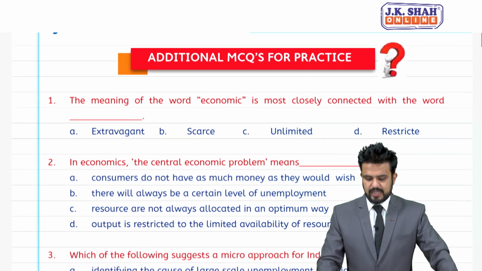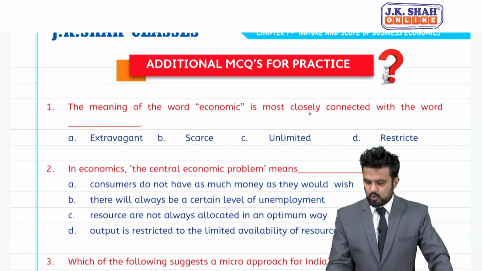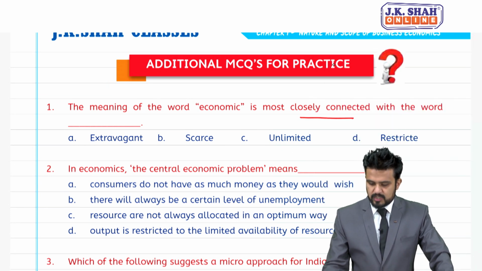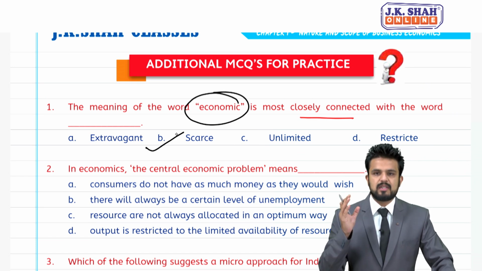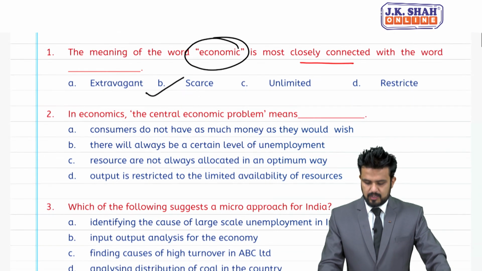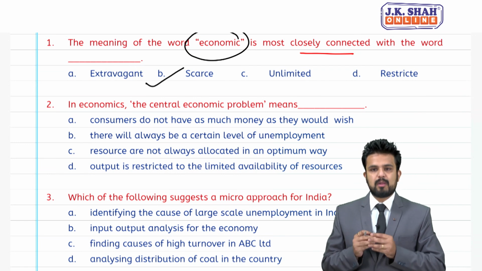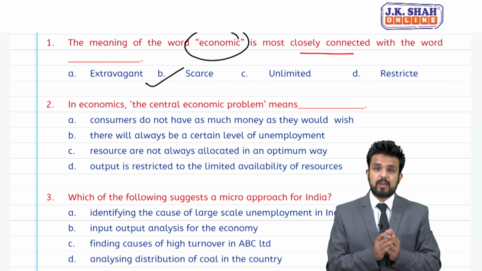The question says, the meaning of the word economic is most closely connected with which word? So, students, economic is connected with the word scarcity. B is the answer, scarce. Second MCQ, in economics, the central economic problem means, option A, consumers do not have as much money as they would wish.